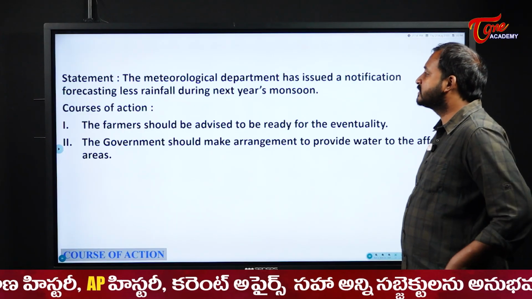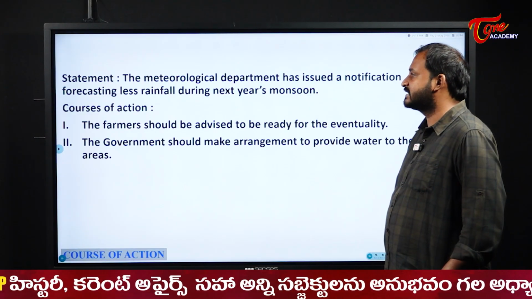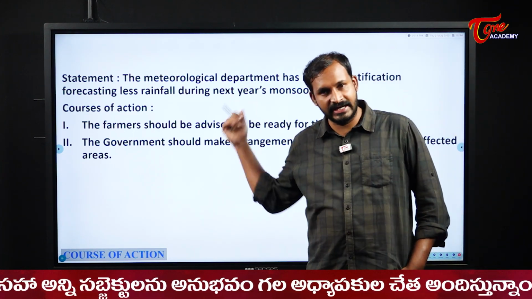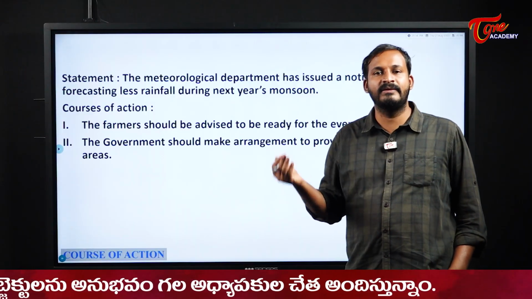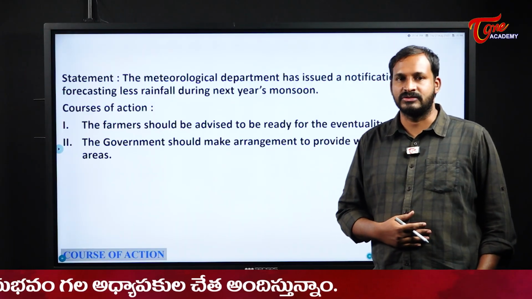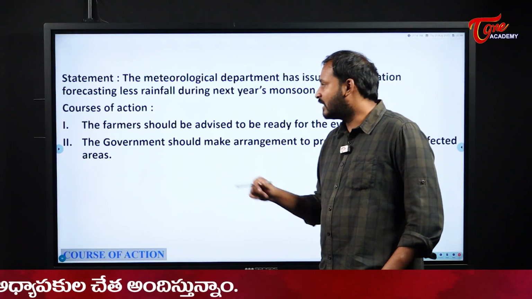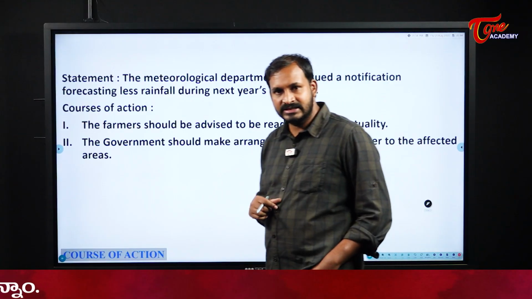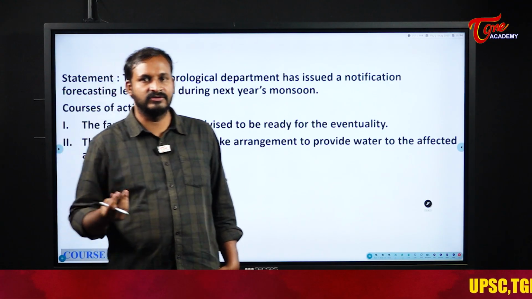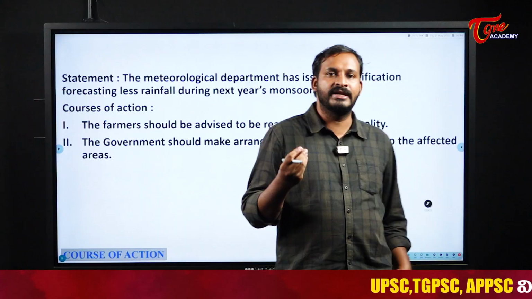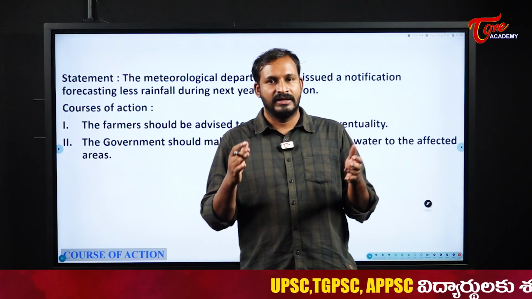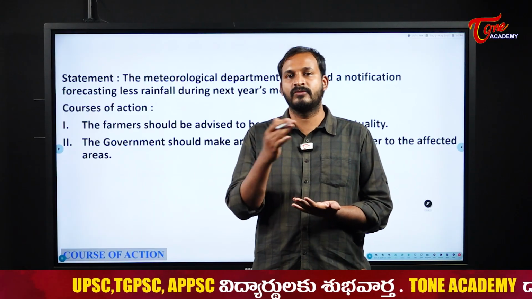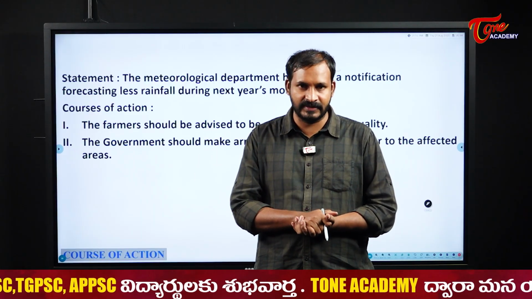Right. Next, the meteorological department has issued a notification forecasting less rainfall during next year's monsoon. Now it is reversed from the earlier situation. It was predicted that there will be less rainfall in the next monsoon. Now, what are the courses of action? The farmers should be advised to be ready for the eventuality. Yes, that means we should give awareness to the farmers that they should be ready for such a situation. That means if there is less rain, we should try to change from the regular crop to a crop which requires less water or something like that.